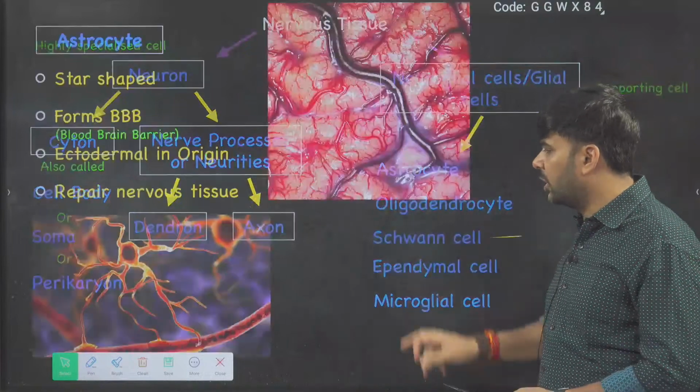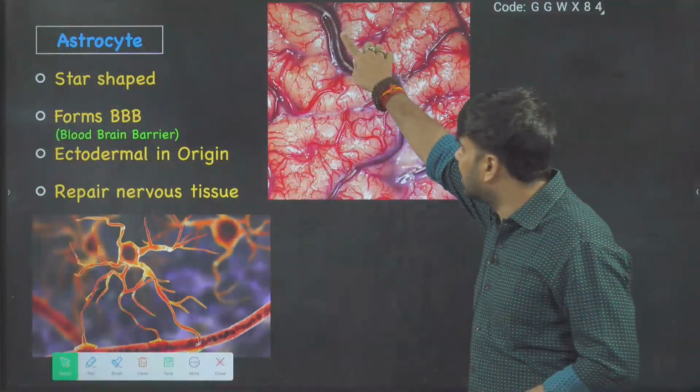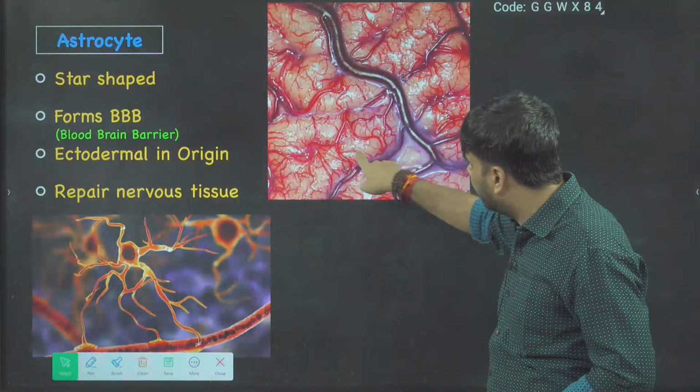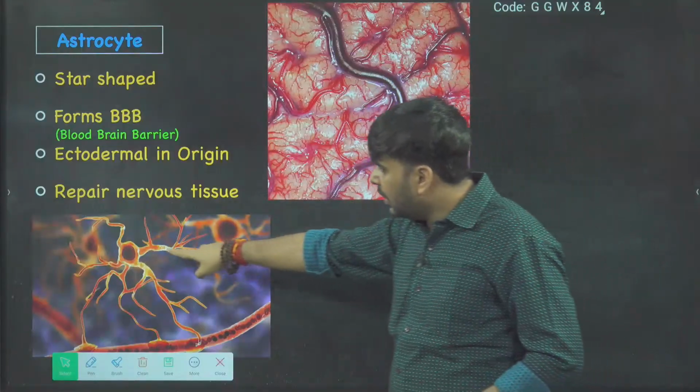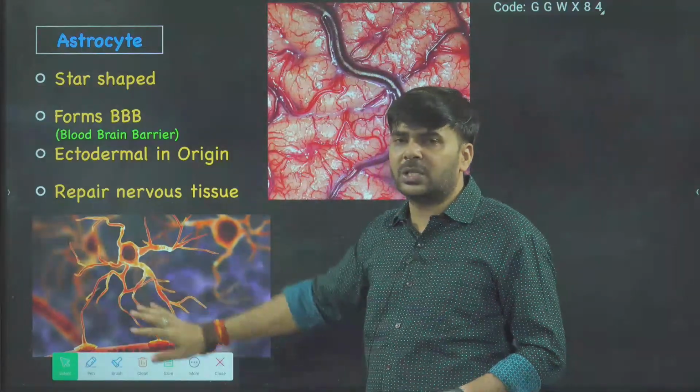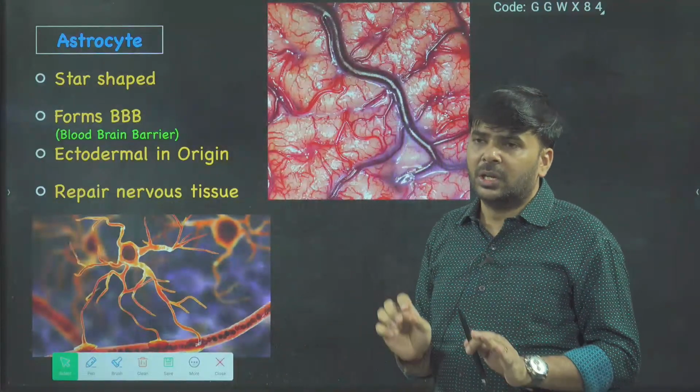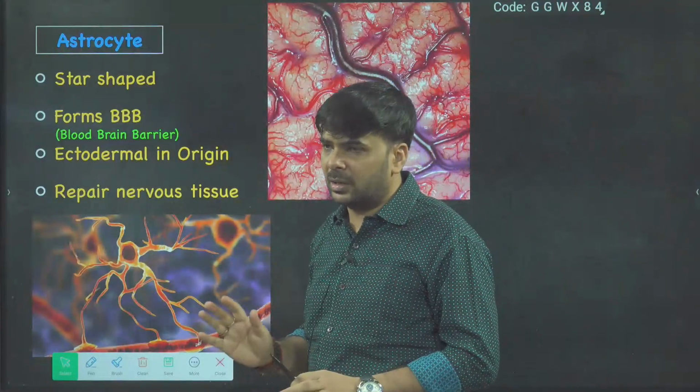Here you can see they have photographs. Here you can see a blood capillary. This is a blood vessel. Here you can see blood capillaries over your brain surface. These are the neuroglial cells. Remember this: neuroglial cells never conduct impulse.